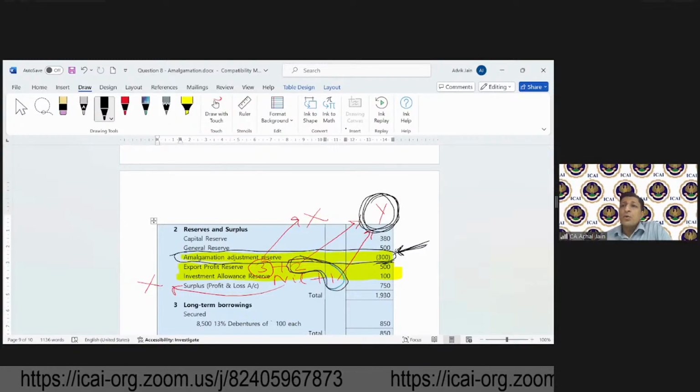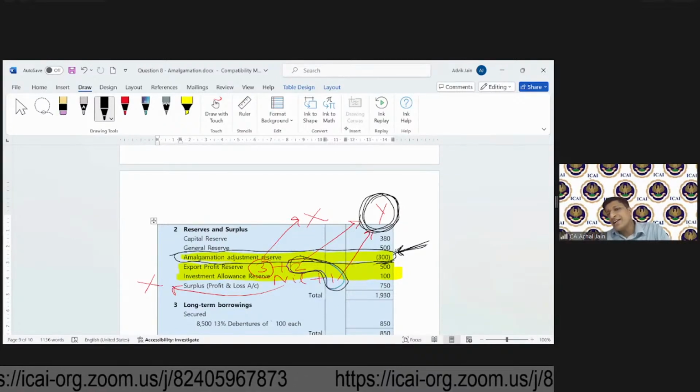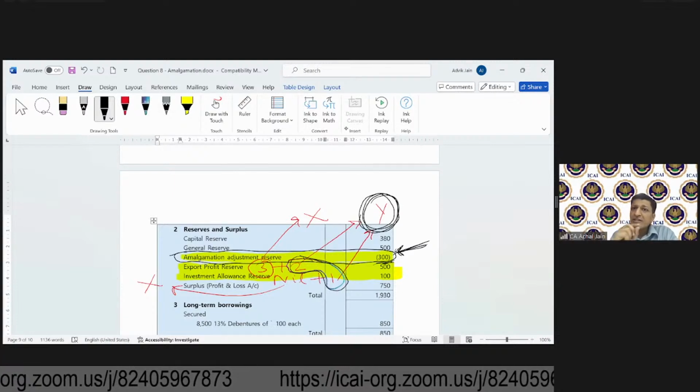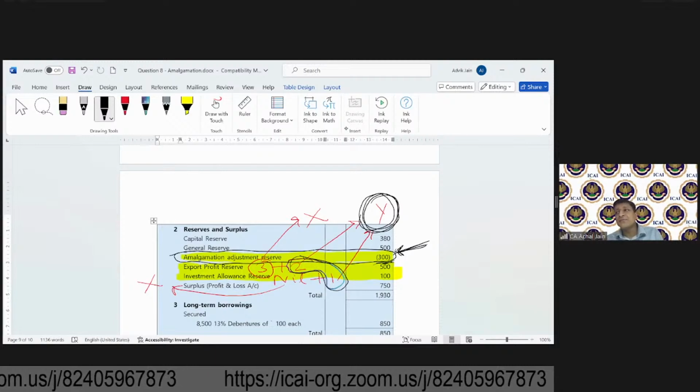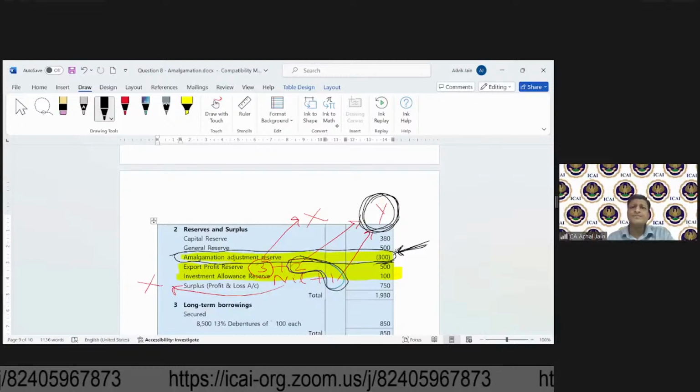Unni Krishnan is asking, sir, in both the methods, will the total balance of reserve be the same? Yes, ideally, yes. If you look at the total balance, it will be the same because net there is no impact. But in terms of presentation, there will be a significant impact and you can always compare it. All right. So now, any questions, any doubts if you have on this, please let me know.